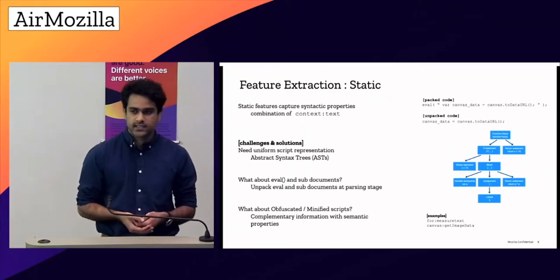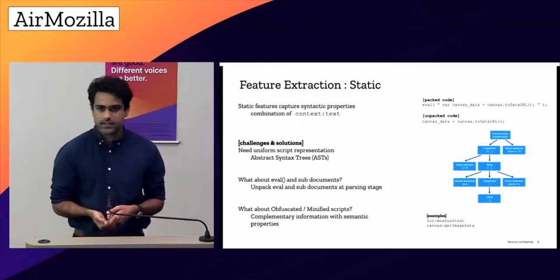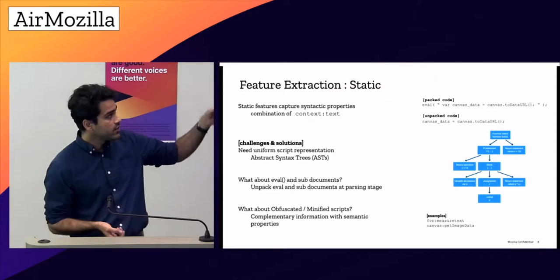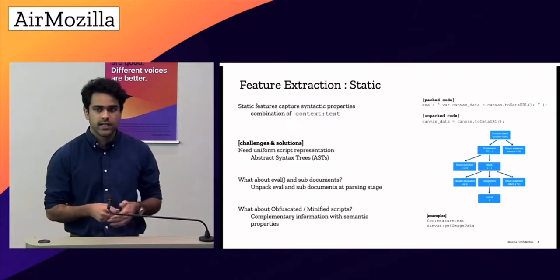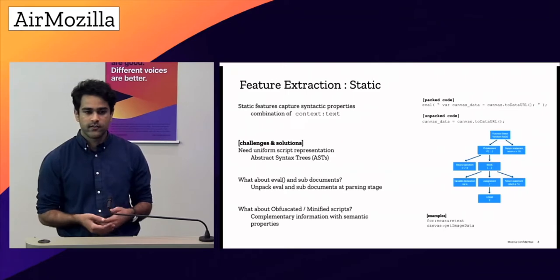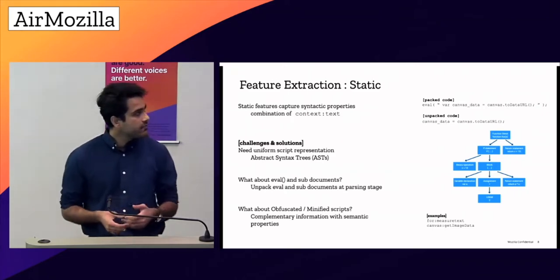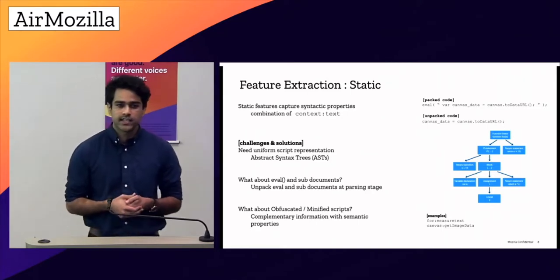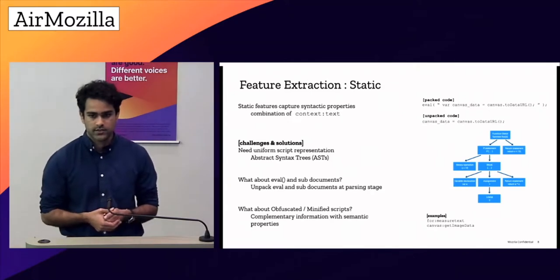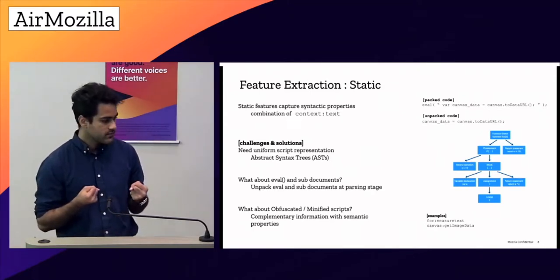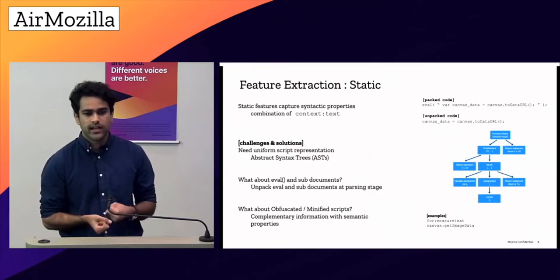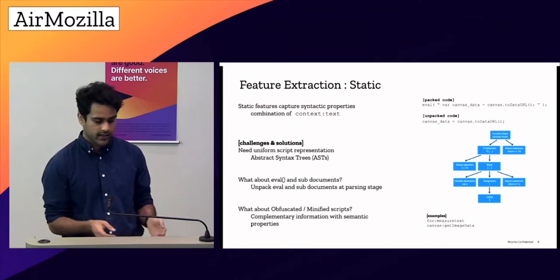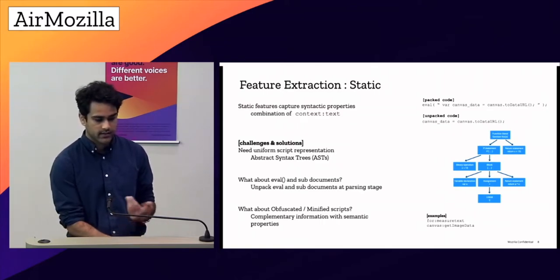But static analysis has two inherent problems. It fails when the script is packed with the eval function. So normally, if you look at the statement at the top, it's just a string inside a function. But when this method is evaluated, it will become a piece of code. So we first unpack this code and then create the representation to address this challenge. The second challenge is obfuscation and minification. Static analysis relies on the function names or how they're being called, and if there's some variation there, it would fail. So to complement static analysis, we also execute the script and collect its dynamically executed information.